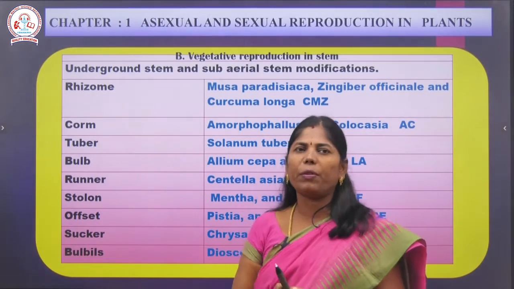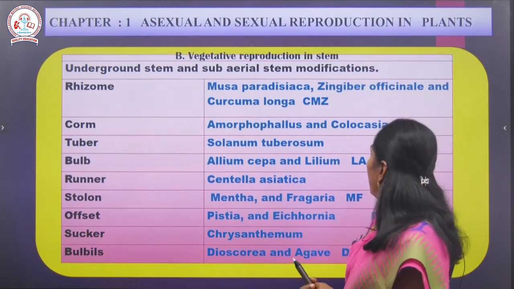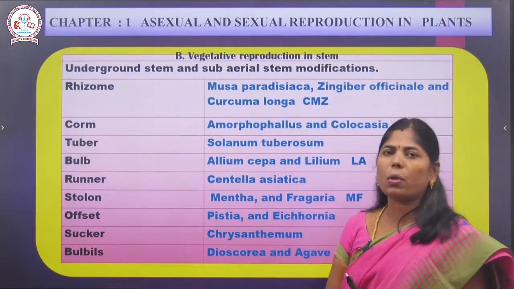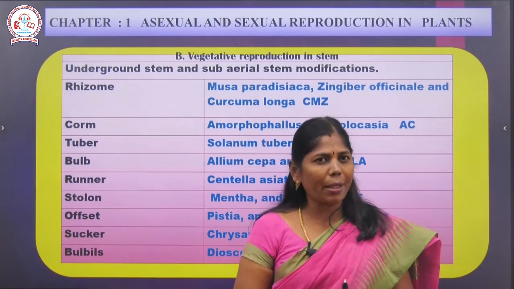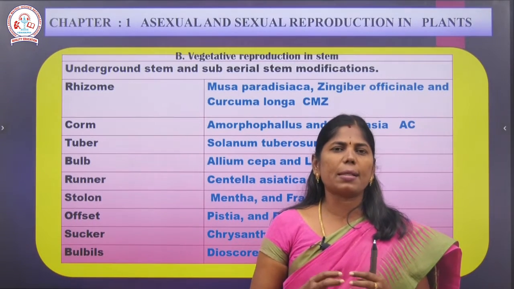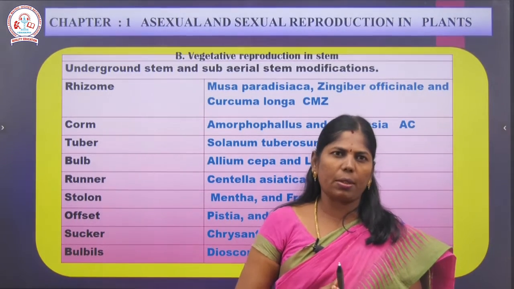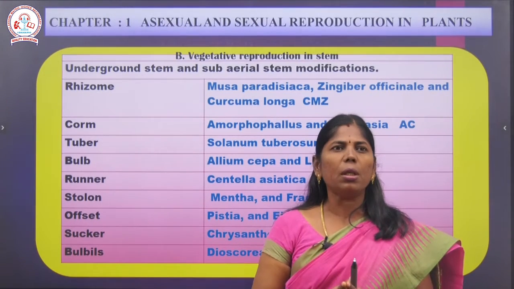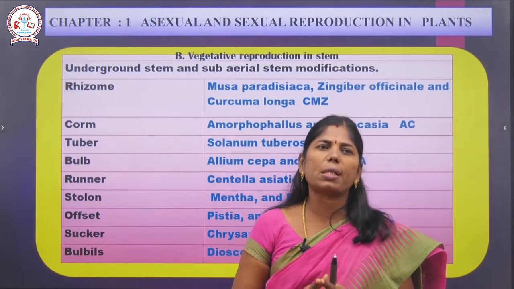Example வந்து Musa paradisiaca, Zingiber officinale and Curcuma longa. These are all examples for rhizome. Rhizome is a type of stem which gives rise to the next generations. Aerial stem modification and underground stem modification சொல்றோம். But rhizome வந்து என்னது அப்படினா underground stem modification.